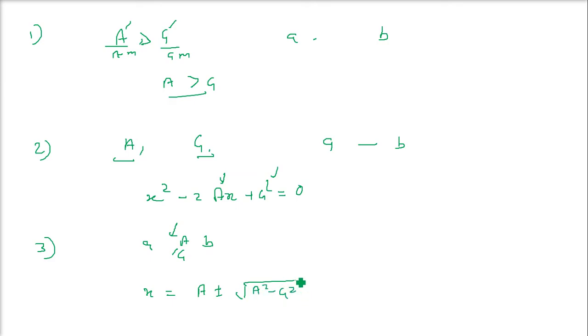So if the arithmetic mean and geometric mean are given, you can easily find the numbers as well. This is very important because most of the time the questions are asked like this, with arithmetic mean and geometric mean given, so you are being tested on both concepts.